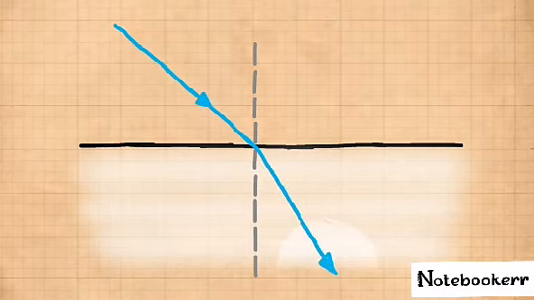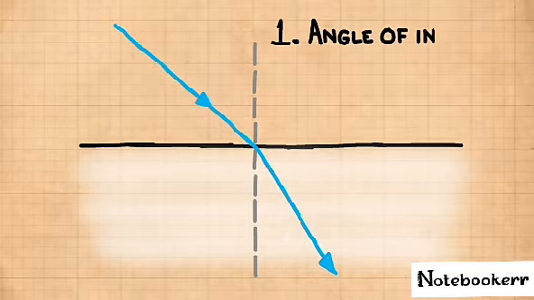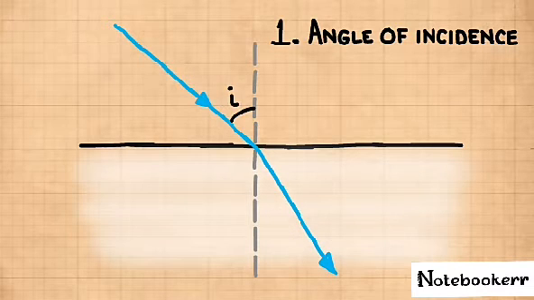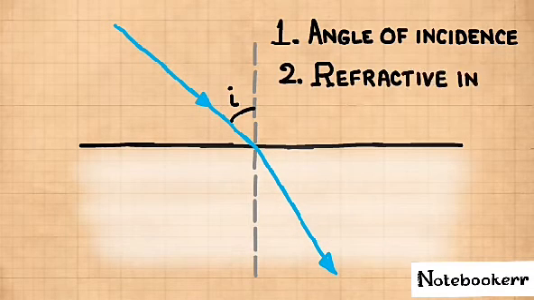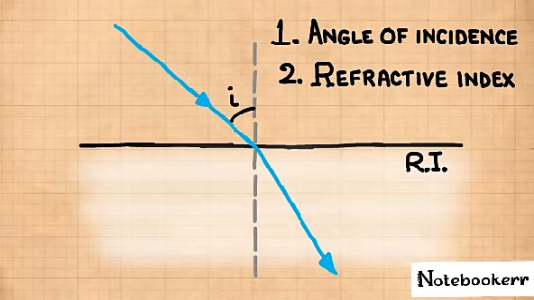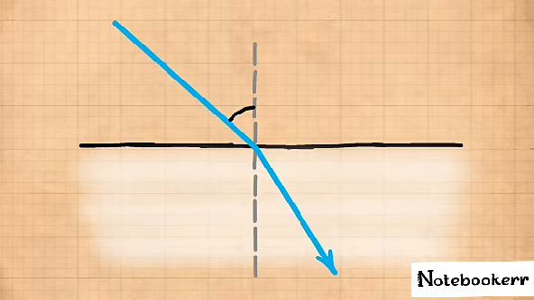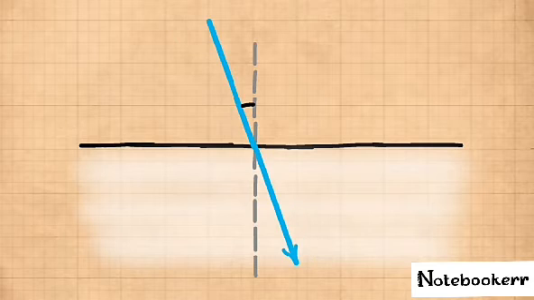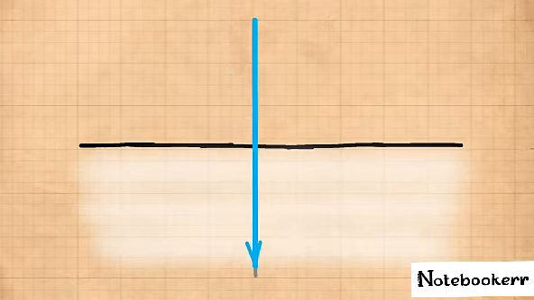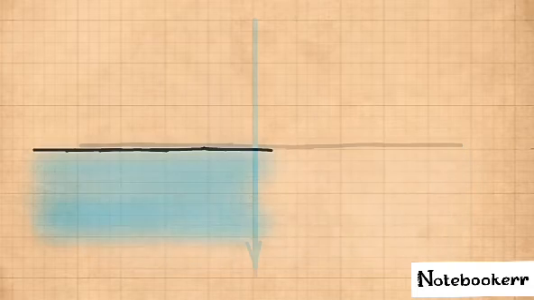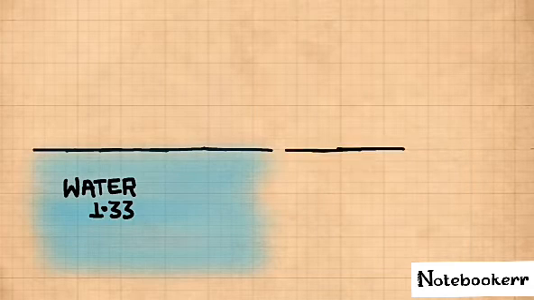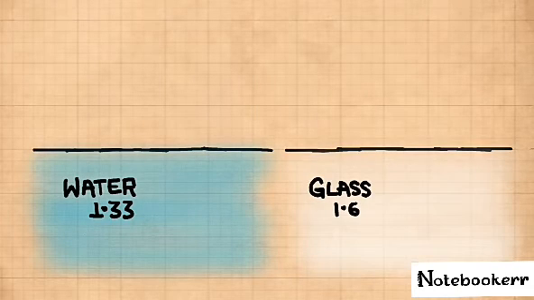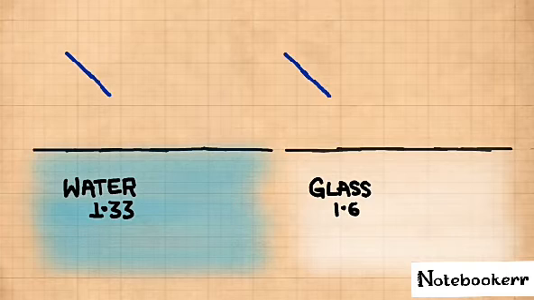The effect of refraction, or the amount of bending of light, depends on two things: 1. Angle of incidence, and 2. Refractive indexes of the mediums. If the angle of incidence is more, the bending effect will be more, and the effect decreases with the decrease in angle of incidence. And if the light rays enter the medium at 90 degrees, there will be no bending of light. Secondly, the refractive index of the medium affects the refraction.